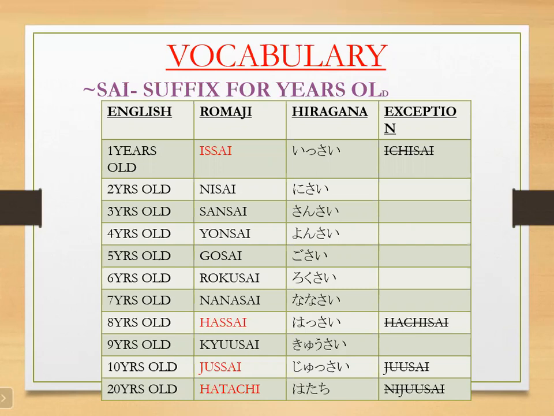Nine years old is kyusai. Now ten is ju. So it should be jusai, but it is an exception and is pronounced as jussai. Yes. Okay.